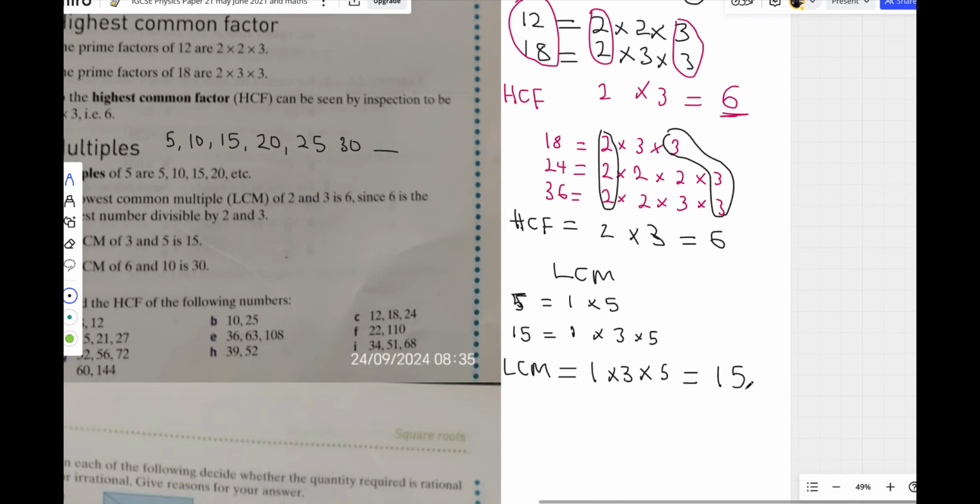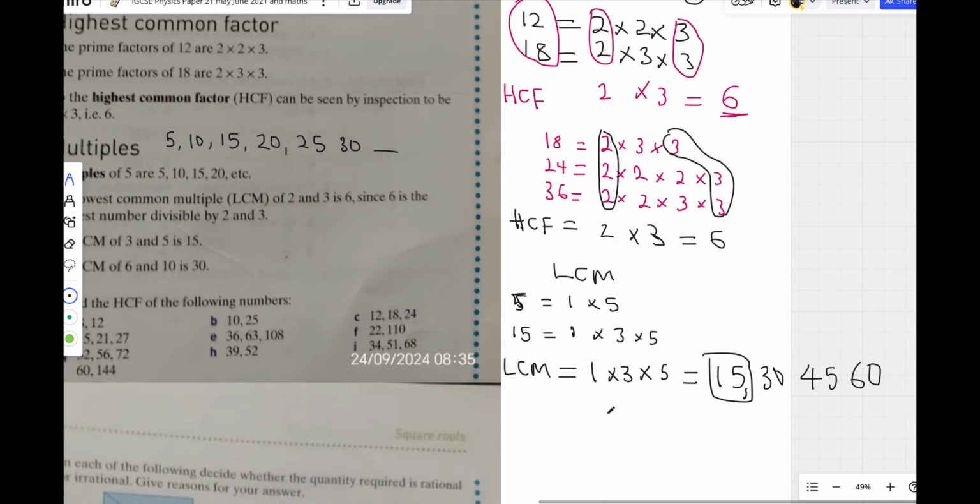Meaning the next one will be 15 plus 15, which is 30. The next one will be 45. The next one will be 60. You keep adding 15 to it. But the lowest one, because they're asking for the lowest multiple, the LCM, the lowest multiple of 2 numbers, 15 is the lowest one.